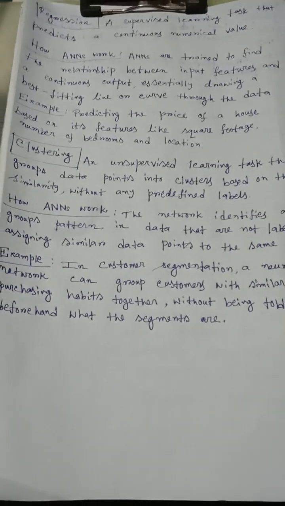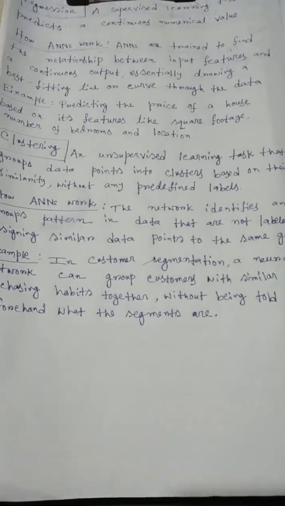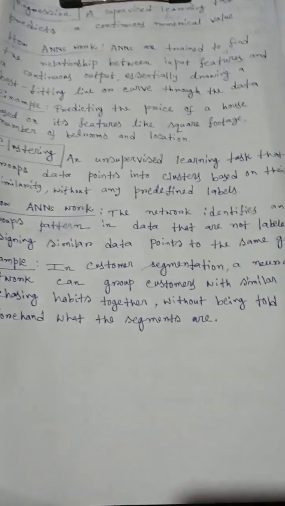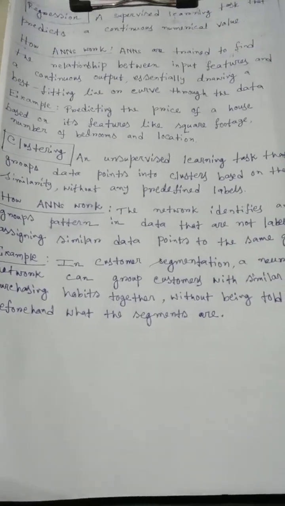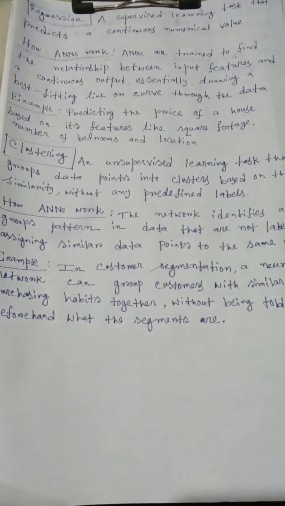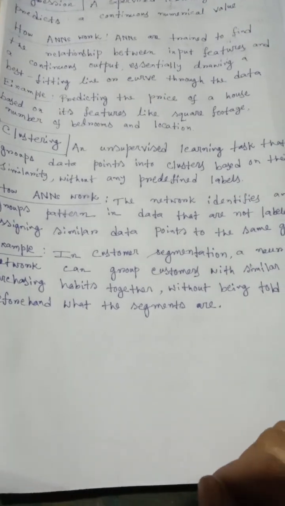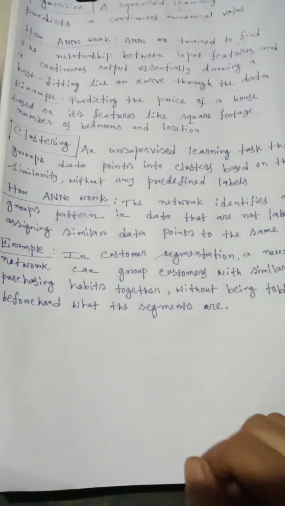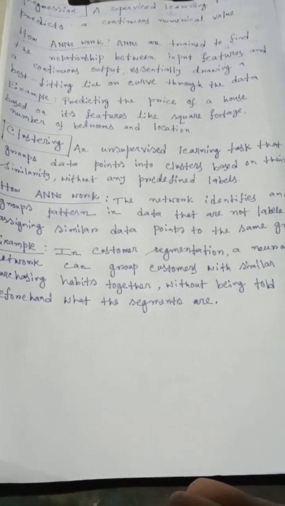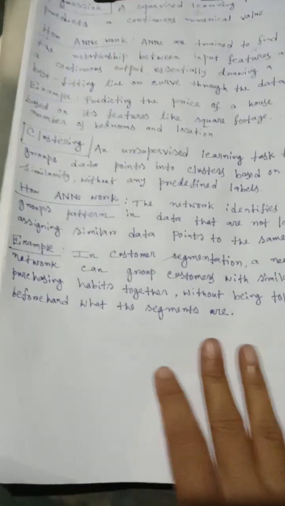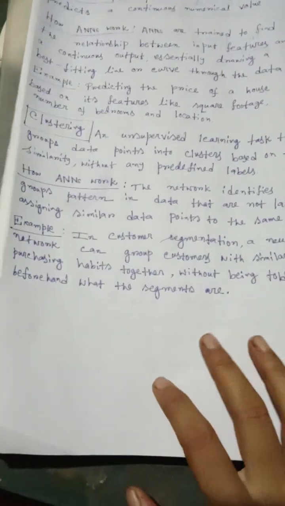So in regression, artificial neural networks are trained to find a curve or a best fitting line between the input features and the output. It draws a curve. For example, predicting the price of a house based on its features like square footage, number of bedrooms, the location, etc. We all know BHK concepts, etc.